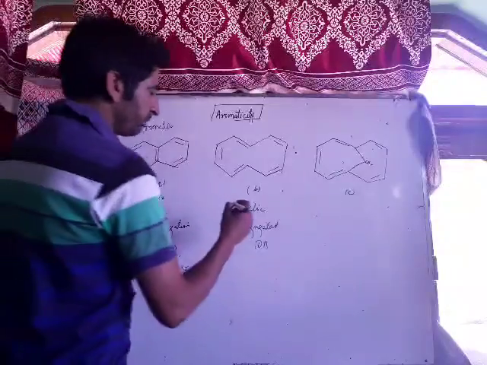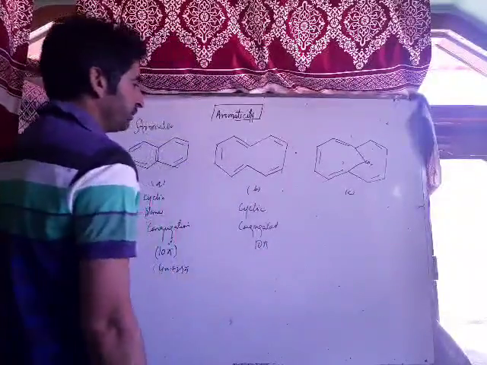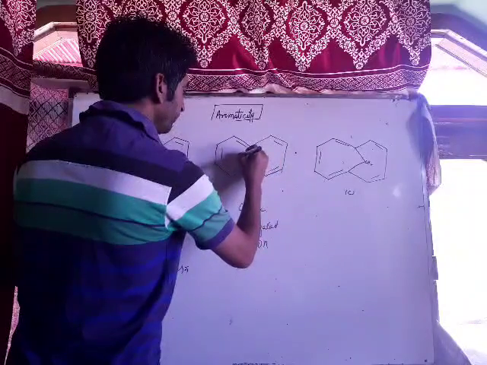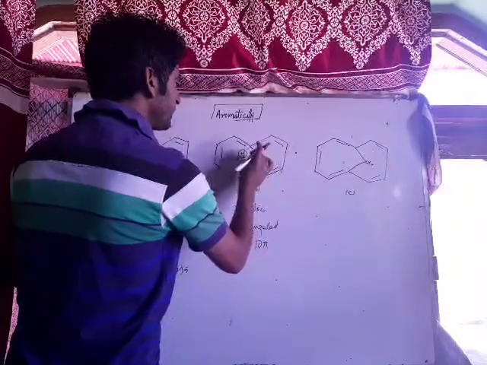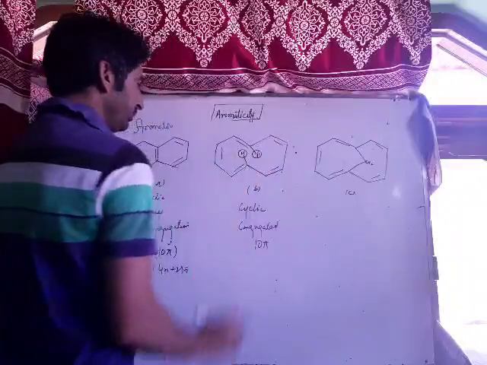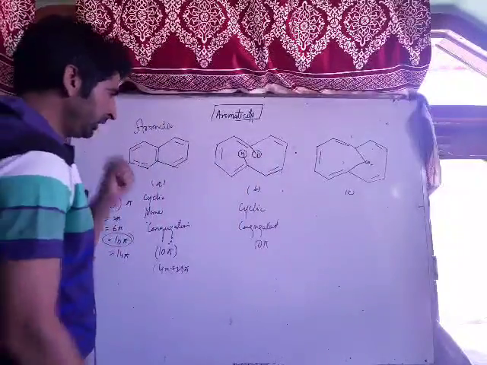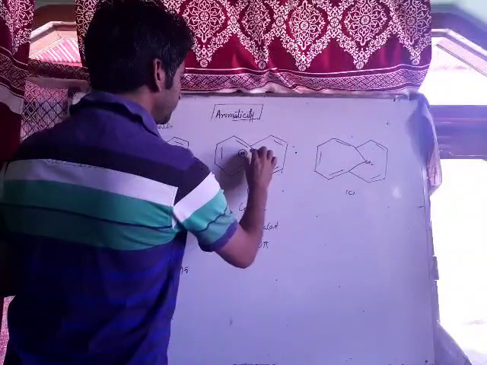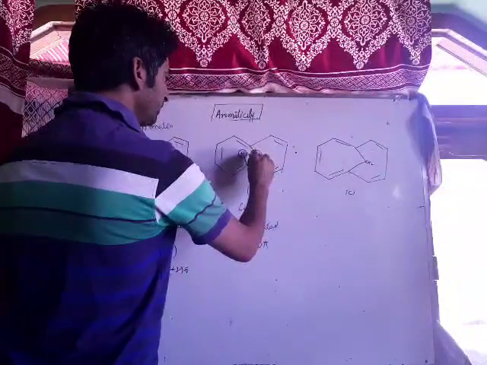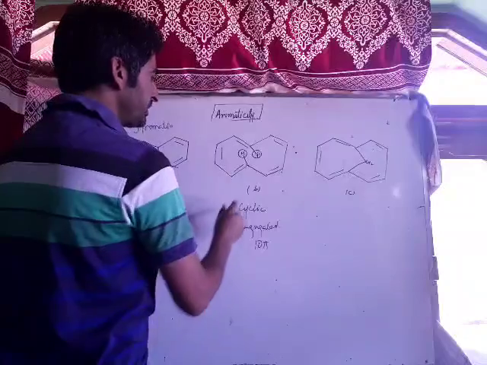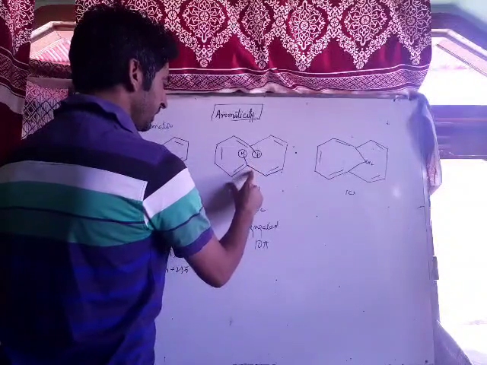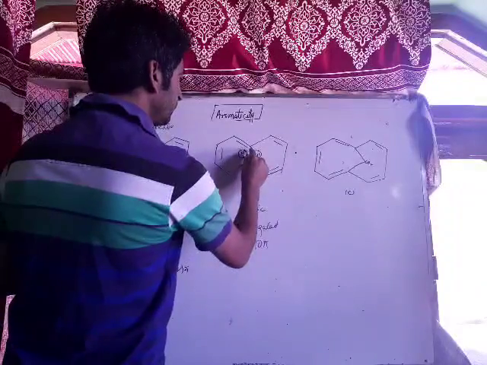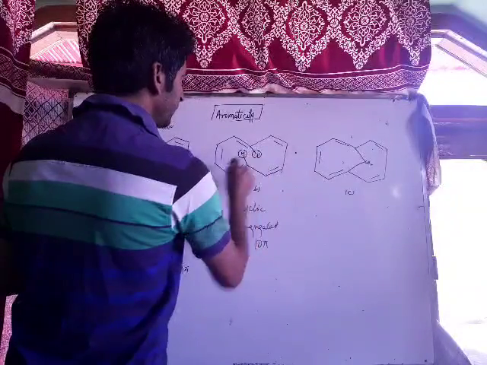This is 10 pi. But what about the planarity of the molecule? Now in this case, there is a hydrogen atom and there is a hydrogen atom. These two hydrogen atoms undergo repulsion. Because of the steric repulsion between this hydrogen and this hydrogen, somewhat planarity is lost. Means Huckel rule is obeyed, the compound is cyclic and conjugated, but the planarity is lost because of these two hydrogen atoms.